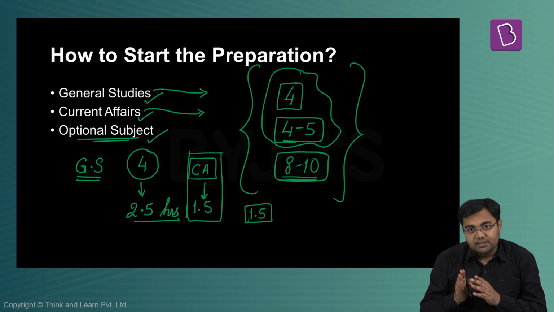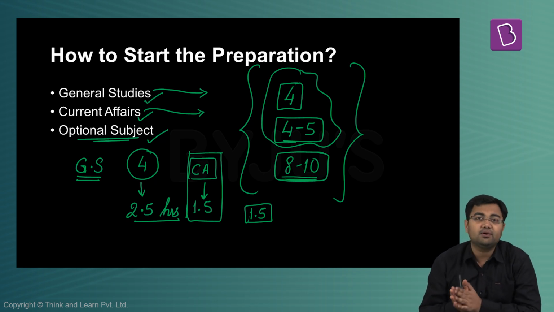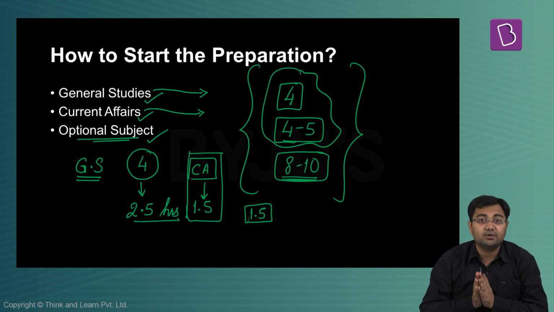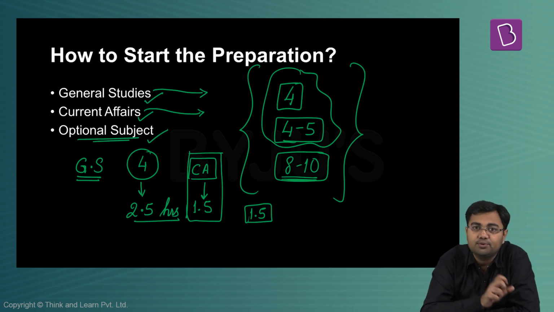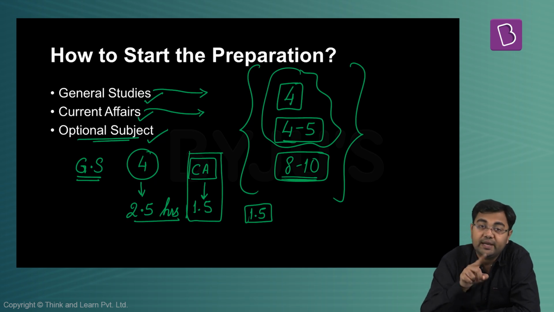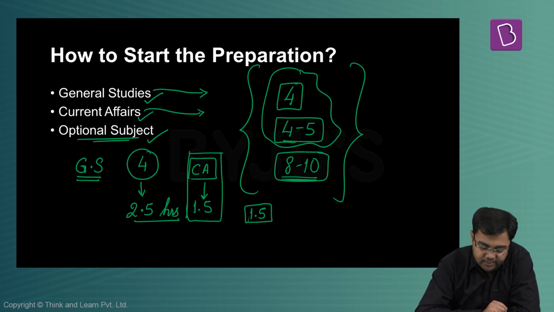So that's why if you do only the last 1 month or 1.5 months of current affairs, it is not going to help you, because yes, fact wise, you may be able to mug up the facts, but analysis wise, you have very little time after that to complete the current affairs portion. So make it a habit that at least 1 to 1.5 hours of time goes into current affairs every day, right? So this is the very first thing that you have to ensure. How to do that? We'll have a discussion on that in a very short while from now.